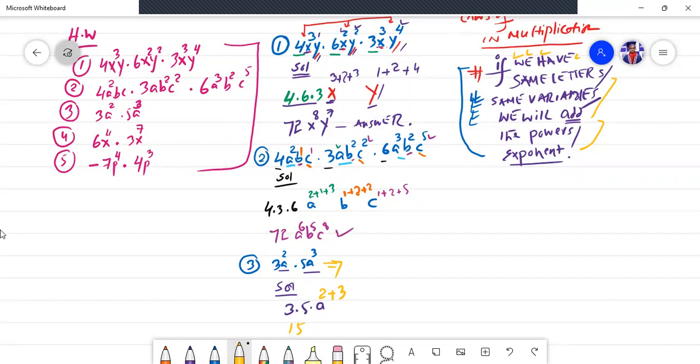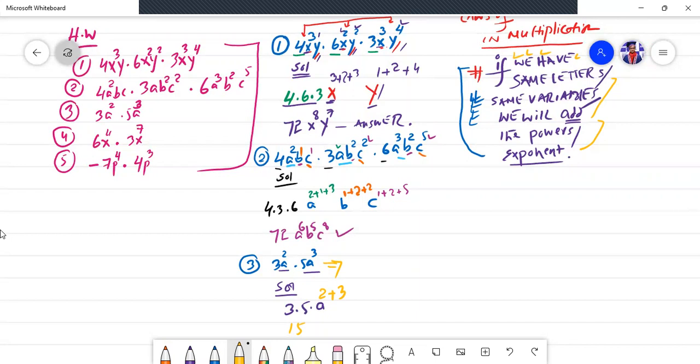Commutative property. Regardless of order, there will be no difference. You multiply 3 with 5, or you multiply 5 with 3, and this is all about the commutative law. Order does not matter. So 3 times 5 is 15, or 5 times 3 is 15. Okay, easy.